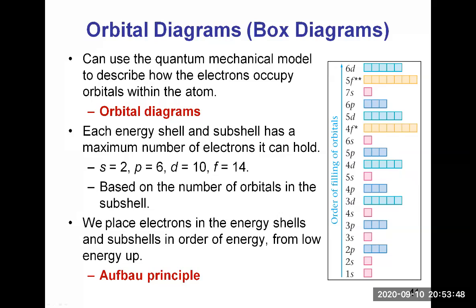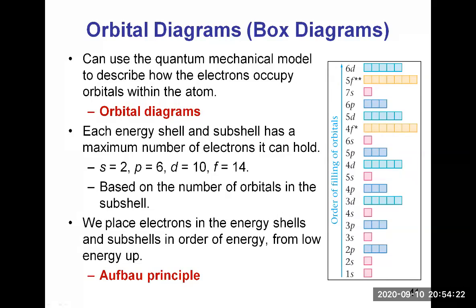The order of filling the orbitals corresponds to the energy going from low energy at the bottom to higher energy at the top. And so you can see that first you need to fill the 1s orbital, then the 2s, and then the 2p, right? The p's are always above the s for the same level, right? Then in level 3, you have the 3s, the 3p, and the 3d.